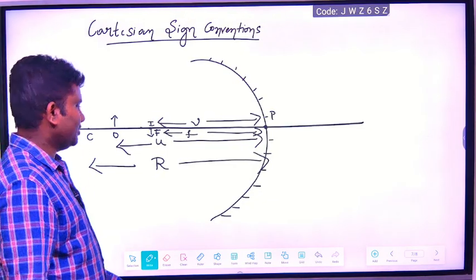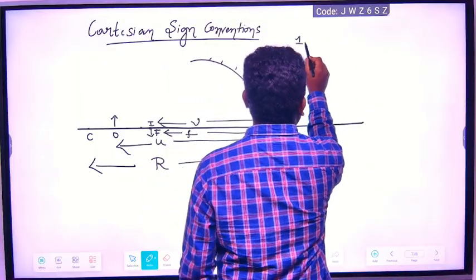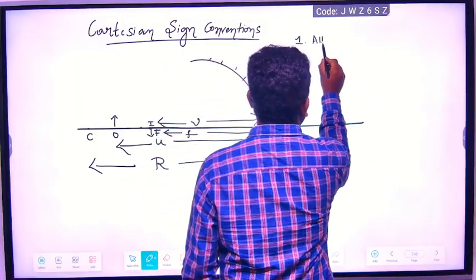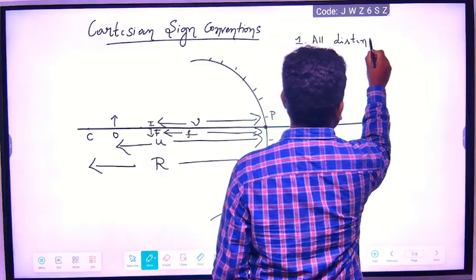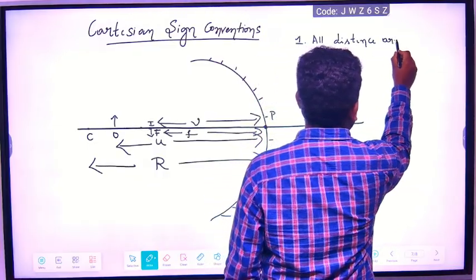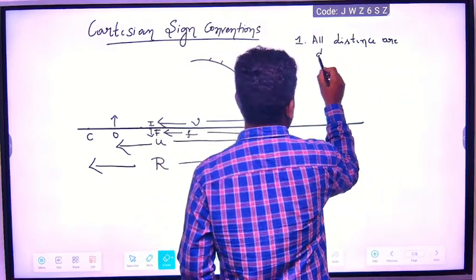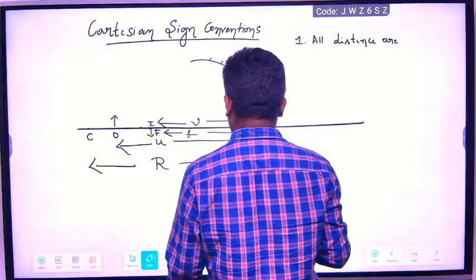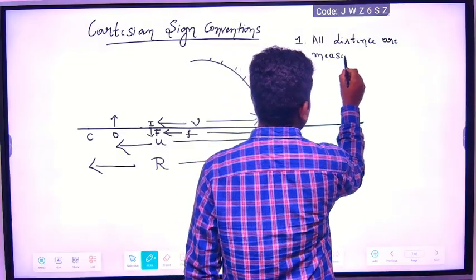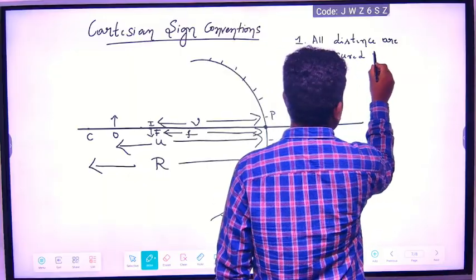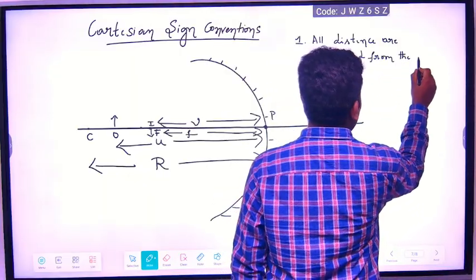Understood? So that is the first point: all distances are measured from the pole of the mirror.